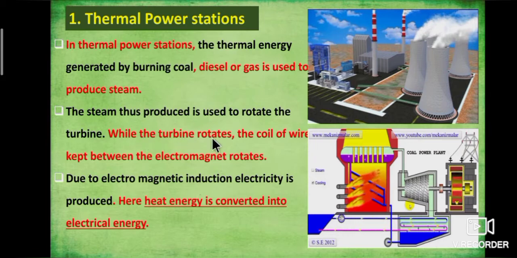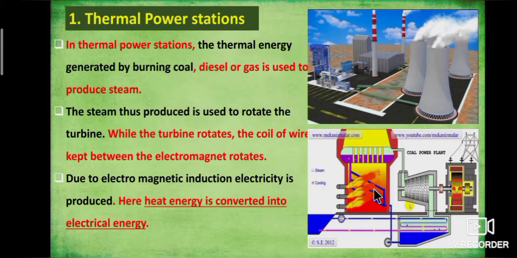While the turbine rotates, the coil of wire kept between the electromagnet rotates. Due to electromagnetic induction, electricity is produced. Here, heat energy is converted into electrical energy. So, the heat energy from burning coal is converted into electrical energy.